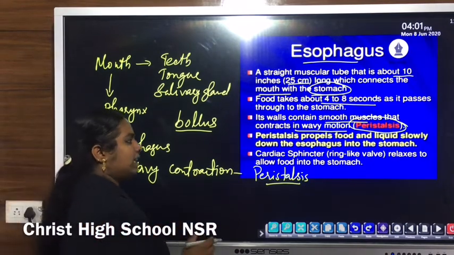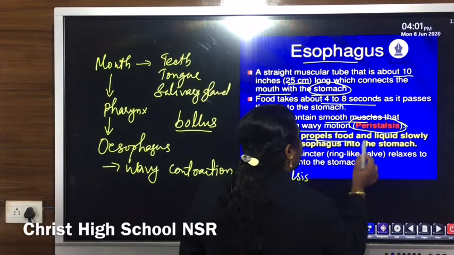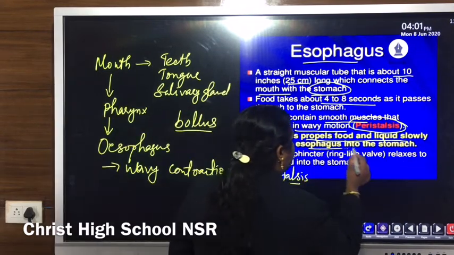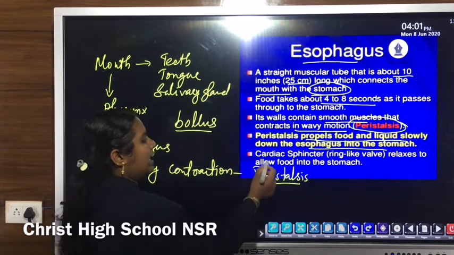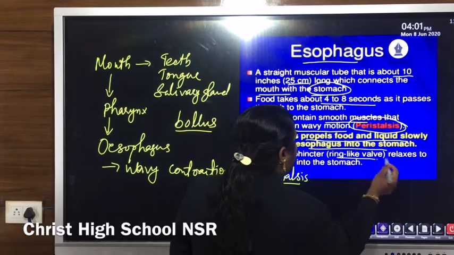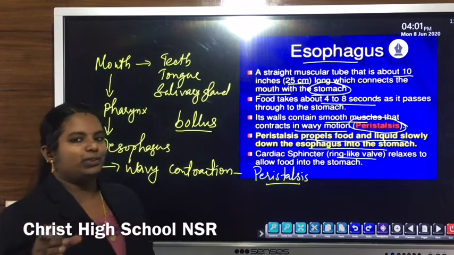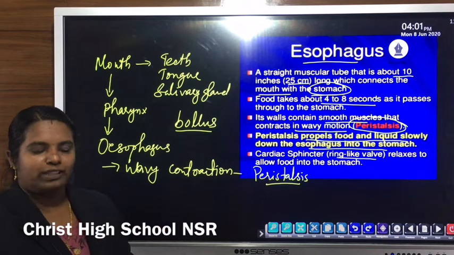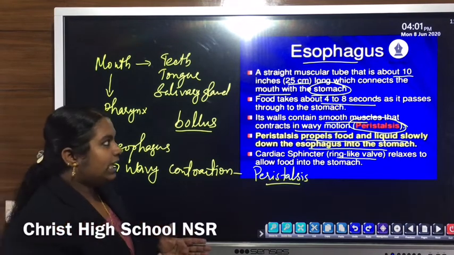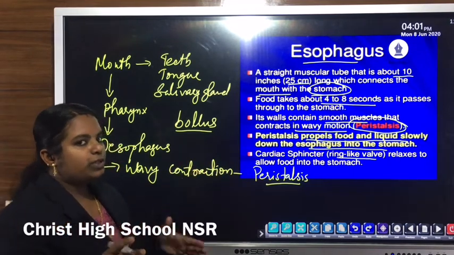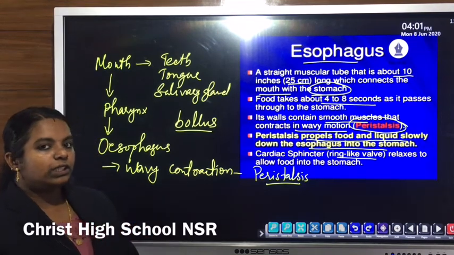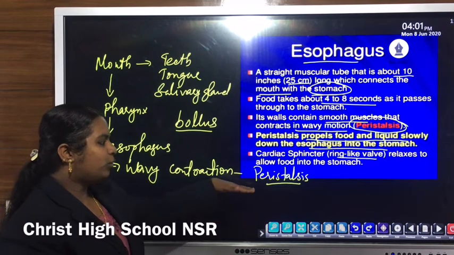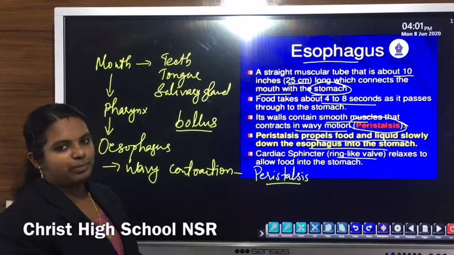Peristalsis propels food as well as liquid slowly down the esophagus into the stomach. The cardiac sphincter, a ring-like valve, relaxes to allow food into the stomach. That means the contraction and relaxation of the muscles present in the esophagus helps push the food downward to the stomach. Such a wave movement is known as peristalsis.